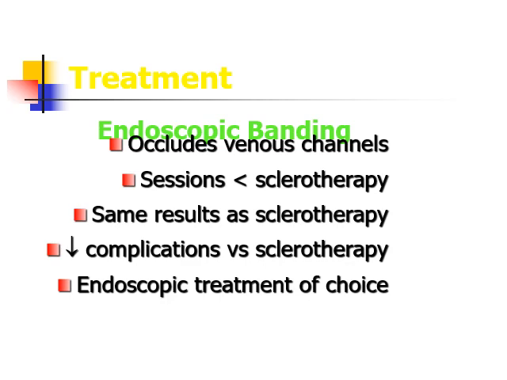Chances of complications are much less in endoscopic banding because there is no inflammation, and this is the endoscopic treatment of choice for bleeding esophageal varices.